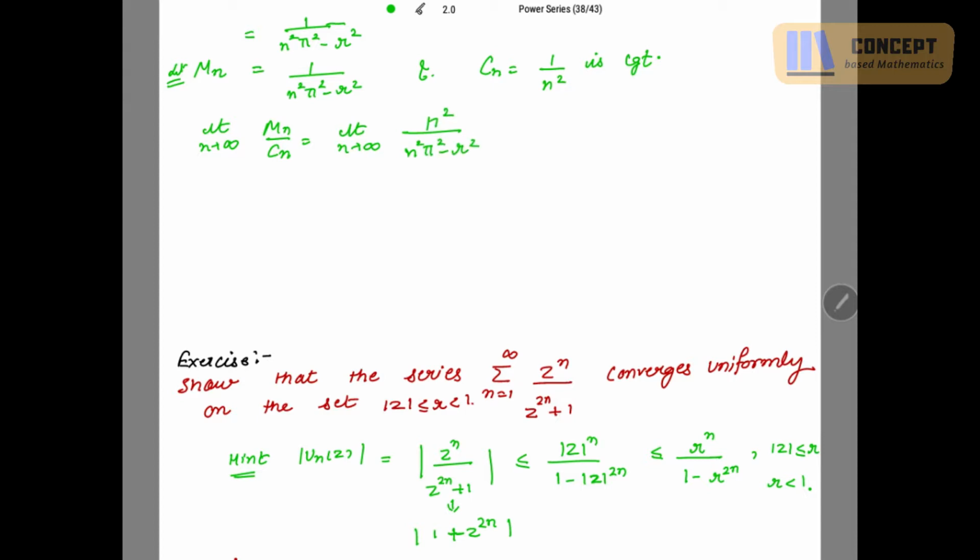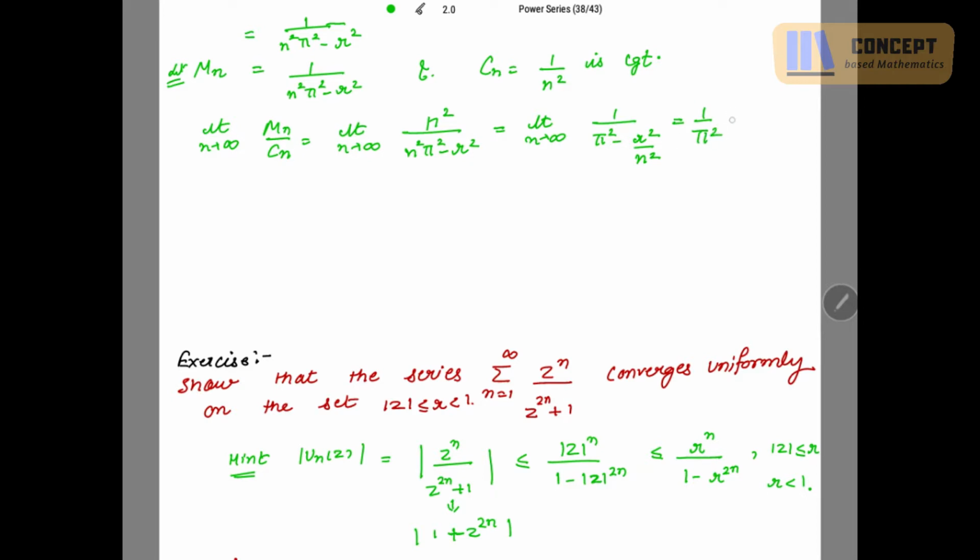If you take n square outside, you will get 1 over pi square minus r square over n square. Now if you put the limit n to infinity, this term is 0, so you are left with 1 over pi square.